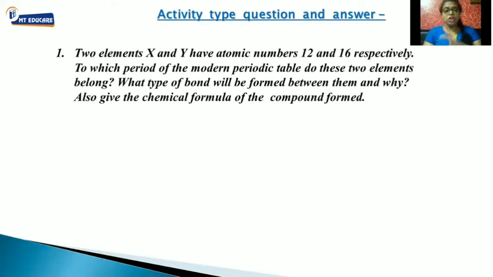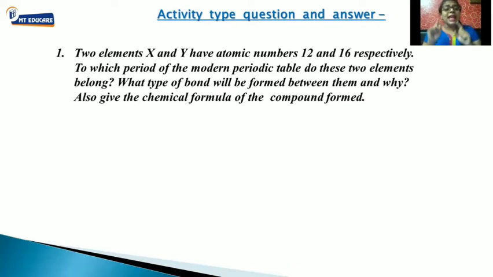Let's talk about the very first example over here. Two elements X and Y have the atomic number 12 and 16 respectively. To which period of the modern periodic table do these elements belong? What type of bond will be formed between them and why? Also, they have asked you to give their chemical formula. Let's read the questions part by part and then we'll answer.